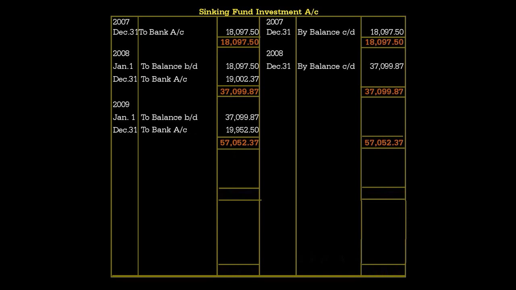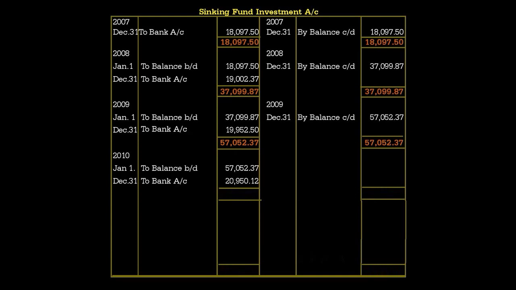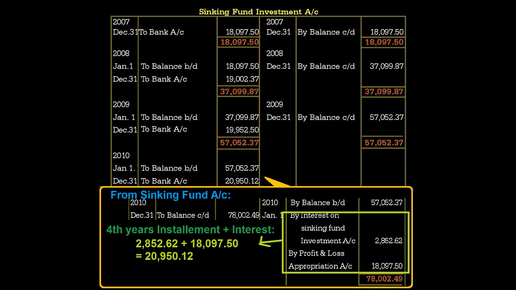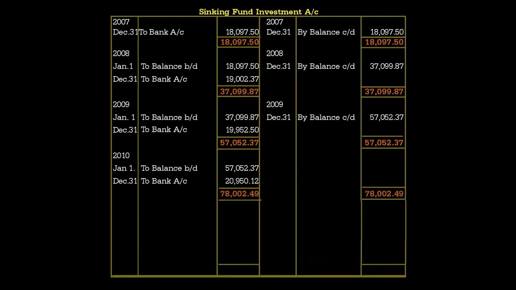That amount will be carried on to the fourth year. Fourth year, again to balance brought down 57,052.37. Again we are investing the installment and the interest of the previous year, that is 20,950.12. That total comes to 78,002.49. So we'll carry that to the fifth year.